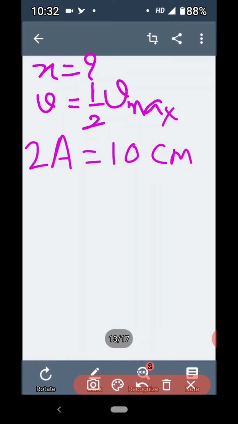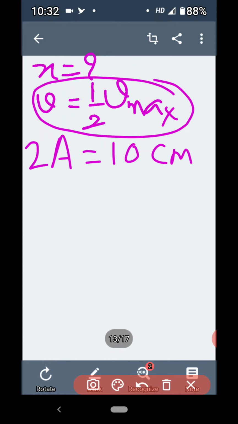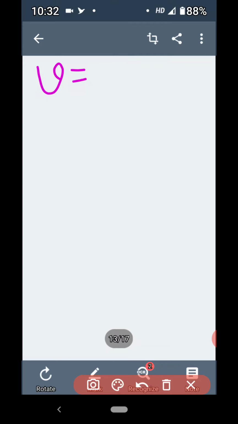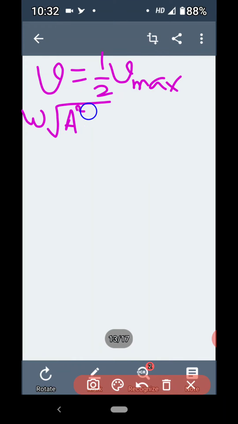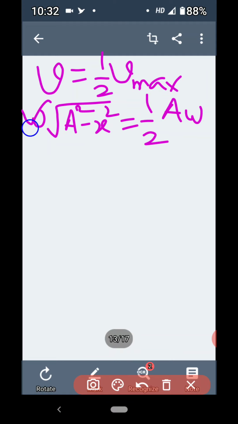Now which value is given here? V is half V max. So let us use this V is equals to half V max, and let us find the value of x. V is equals to half V max. We know the formula for V as omega under root a square minus x square is equals to half V max. V max is a omega. Maximum velocity, formula for maximum velocity is a omega, and general formula for V is omega under root a square minus x square. This omega and this omega gets cancelled, and let us square both sides.